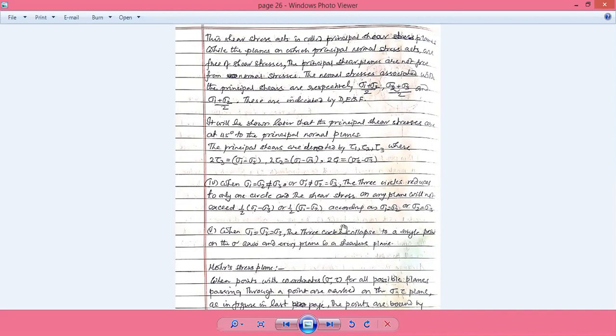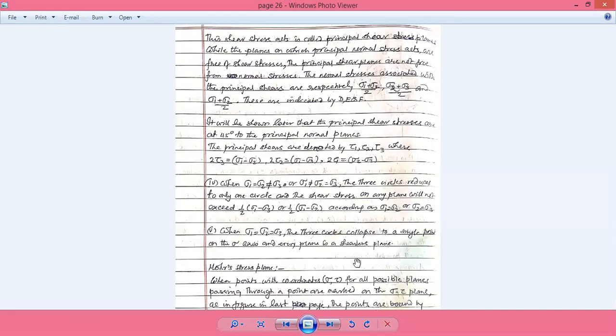So both cases will have only one circle each, with radius equal to half of sigma 1 minus sigma 2, or maximum shear stress equal to half of sigma 1 minus sigma 2 and half of sigma 2 minus sigma 3, as sigma 1 is equal to sigma 2, and sigma 2 and sigma 3. There is a single circle which has the value of shear stress itself. Another case scenario: we have told that sigma 1 is greater than or equal to sigma 2, and sigma 2 is greater than or equal to sigma 3.